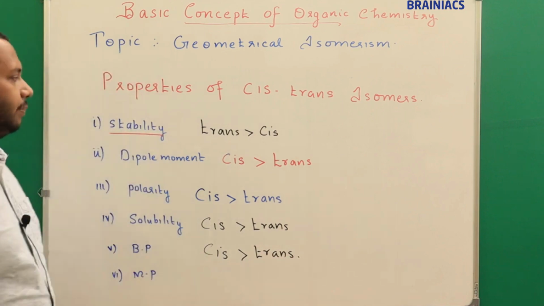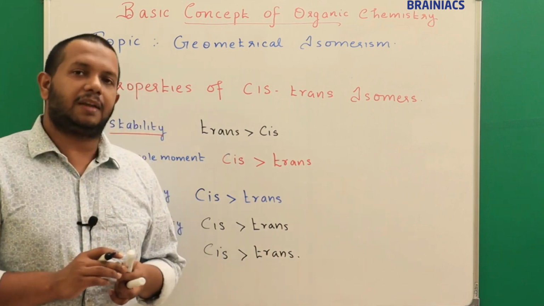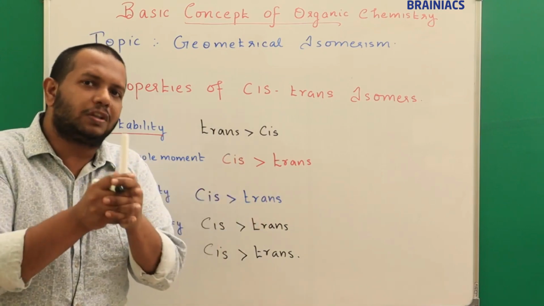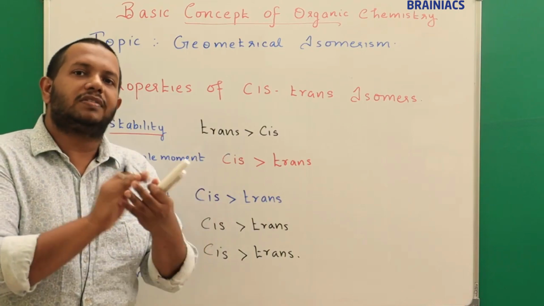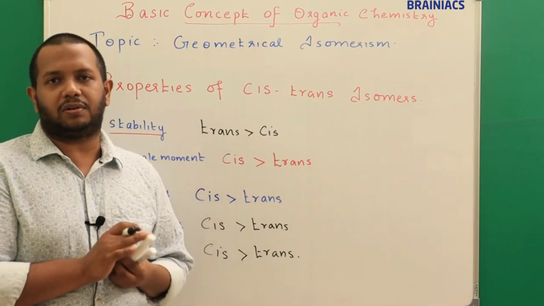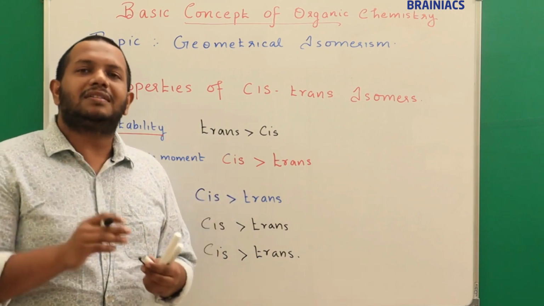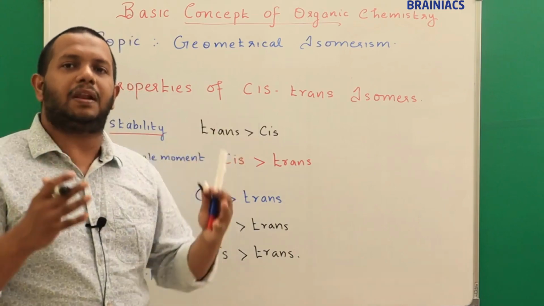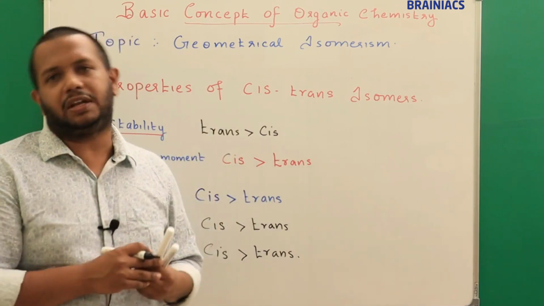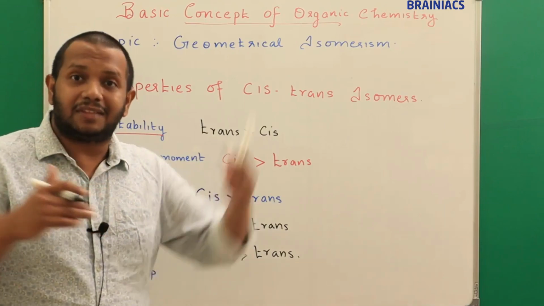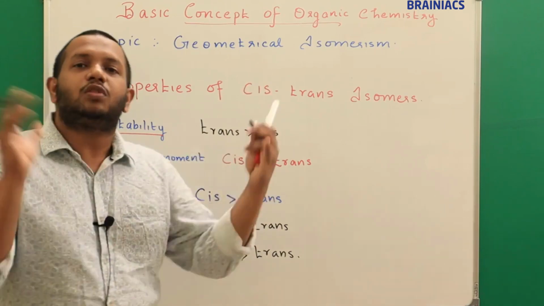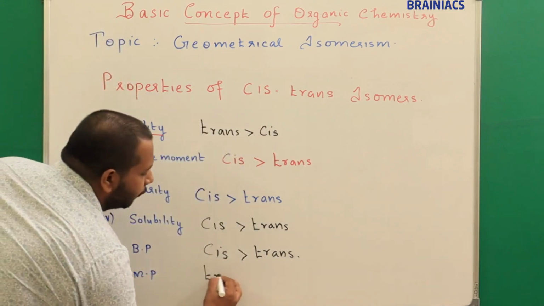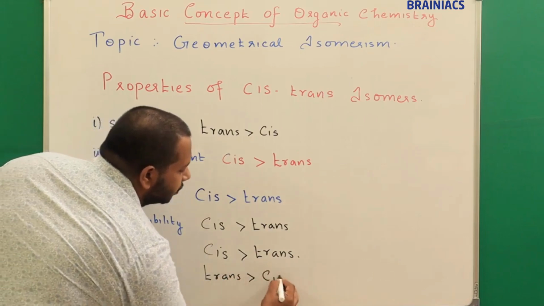Now last comes the melting point. Melting point is totally different. Here melting is the reverse of boiling. That means the molecules should come together and get closely packed. Then only will it convert to solid, when heat is removed. So in this case, because of the repulsion of the cis form, it will always try to repel, so close packing will not be possible in the case of cis. But in the case of trans, the repulsion is very less, stability is very high, so it can be closely packed. For that reason I may say the melting point of trans is greater than cis.